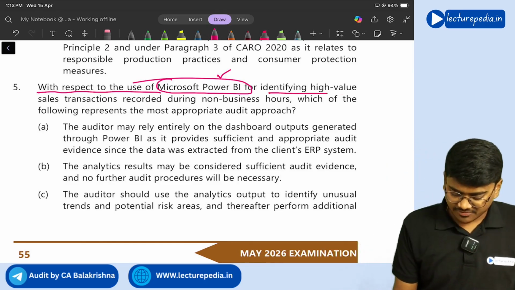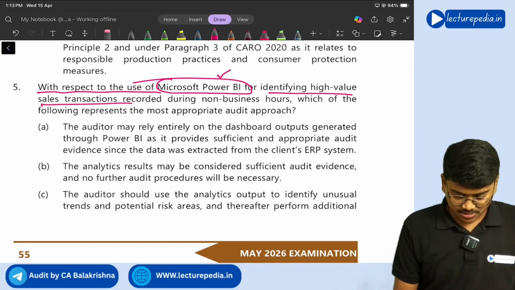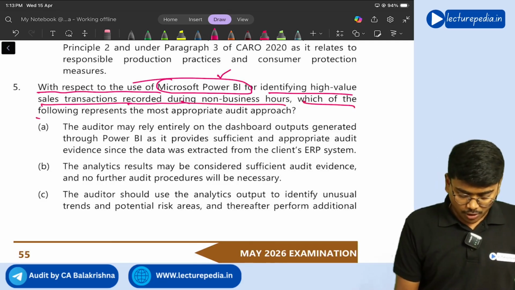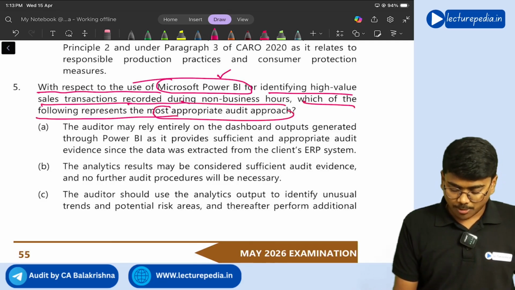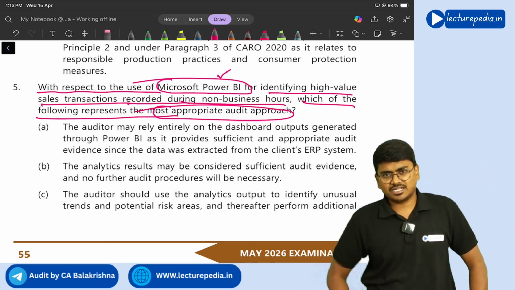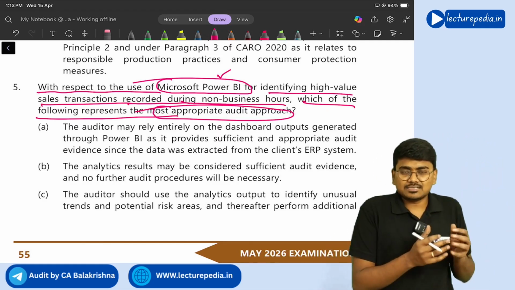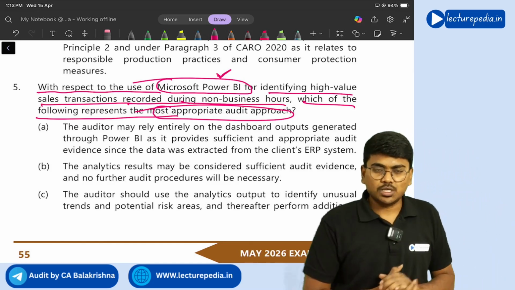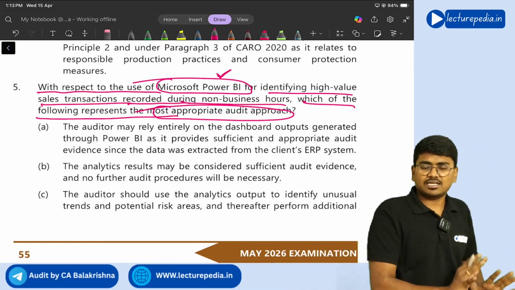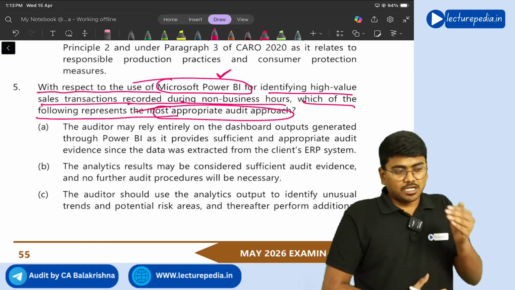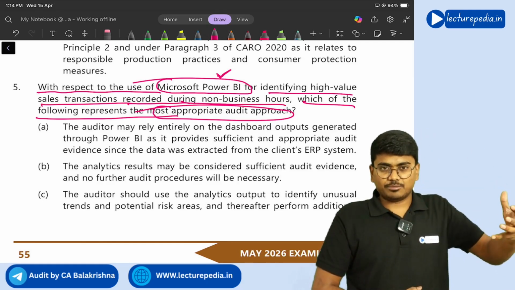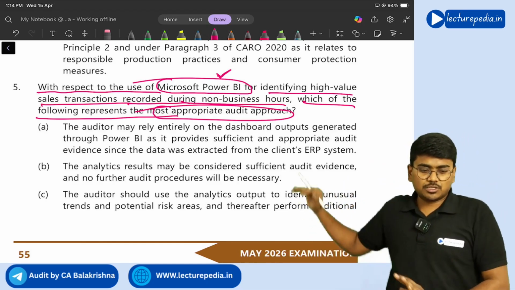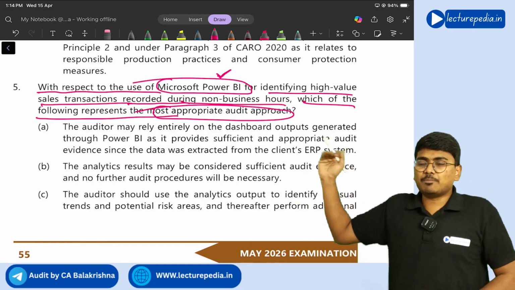Okay, for identifying high value sales transactions recorded during non-business hours, which of the following represents the most appropriate audit approach? Basically, in the case scenario, auditors have used this Microsoft Power BI tool for analysis of certain information. Now, after analyzing that information, what the auditors have to do with respect to that, there are certain options. We need to select the best option.